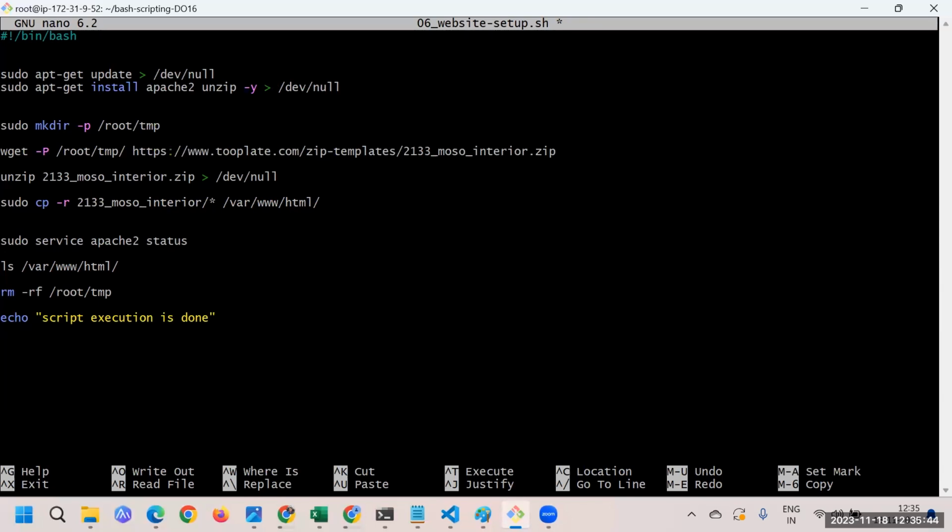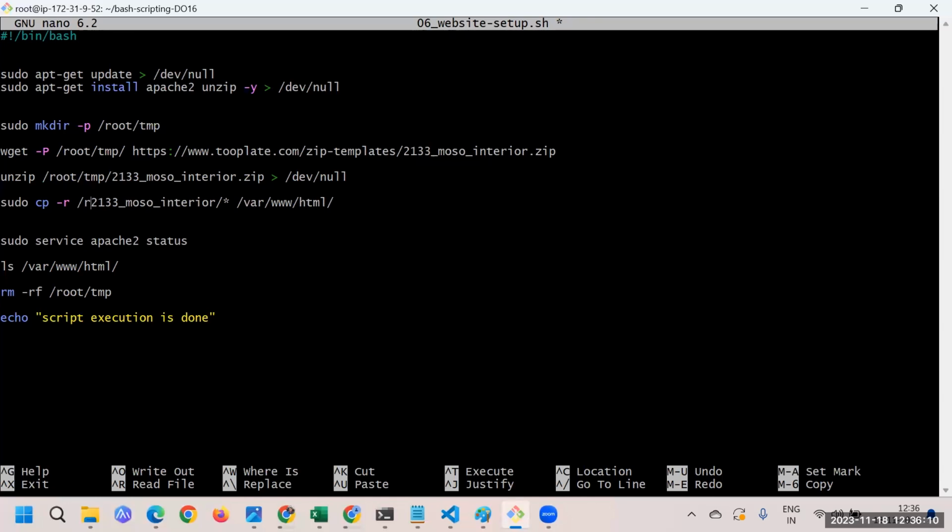Then you are doing unzip. From where will you do the unzip? Your files are at the /root location, under that you have the tmp folder, and under that you have this zip file. This particular zip file you would like to unzip. Once you're done with that, the next thing is copying the stuff.